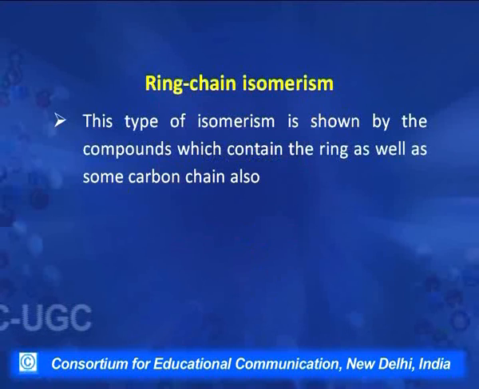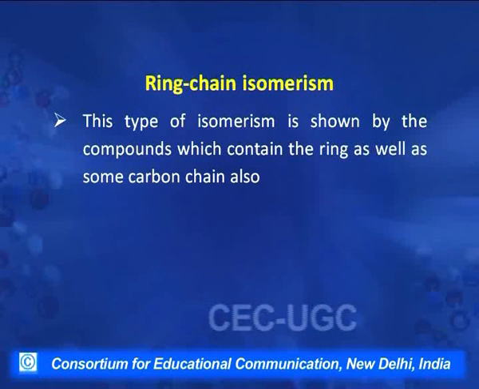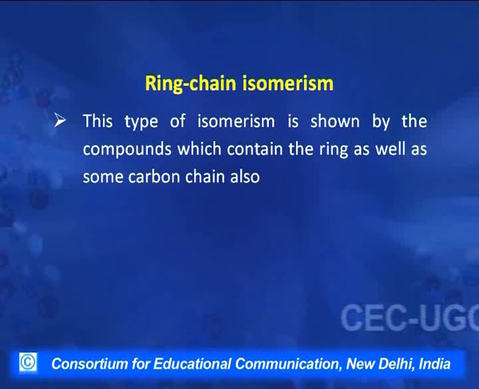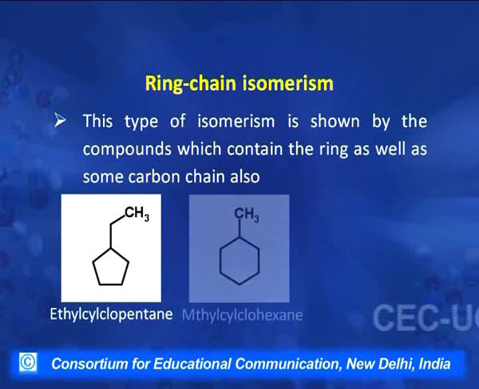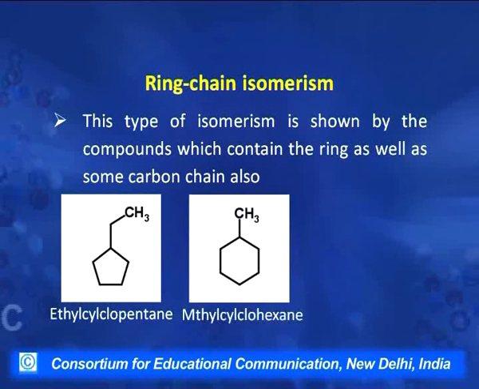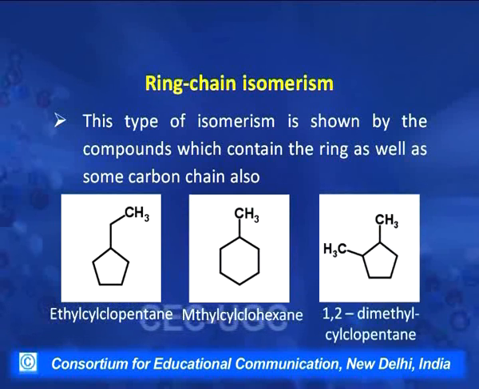Now, another special case is ring-chain isomerism. This type of isomerism is shown by compounds which contain a ring as well as some carbon chain. Let us see with the help of some examples. This compound is ethyl cyclopentane. Another example, methyl cyclohexane. This is 1,2-dimethyl cyclopentane.